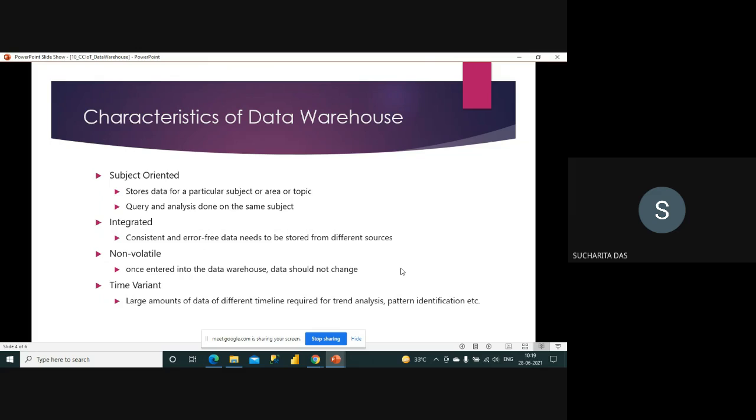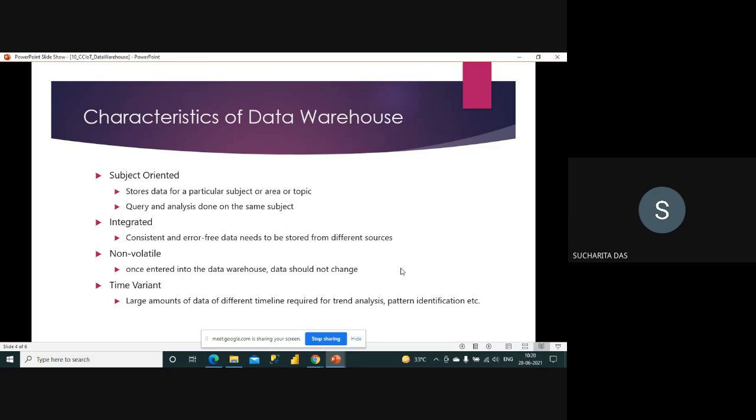But when you are talking about a warehouse, then you have a huge volume of data, but as the data is historical, it does not need change at every moment. Maybe for some specific requirements some changes come, so you have to reflect that change, but it doesn't mean that every time there is a change. So it's historical data and there are fewer changes. Okay, so you have to ensure that the data is consistent and error free and non volatile.